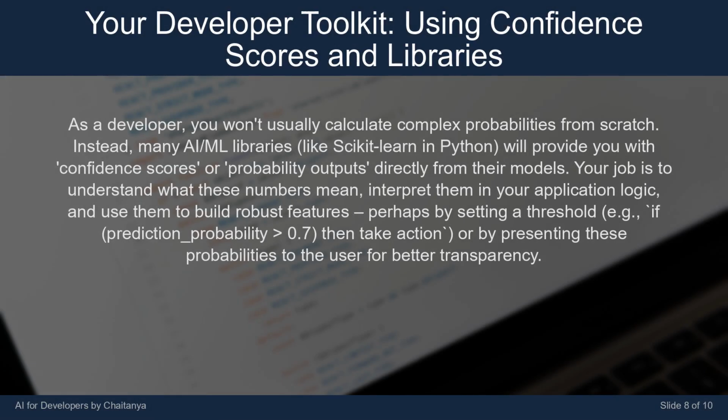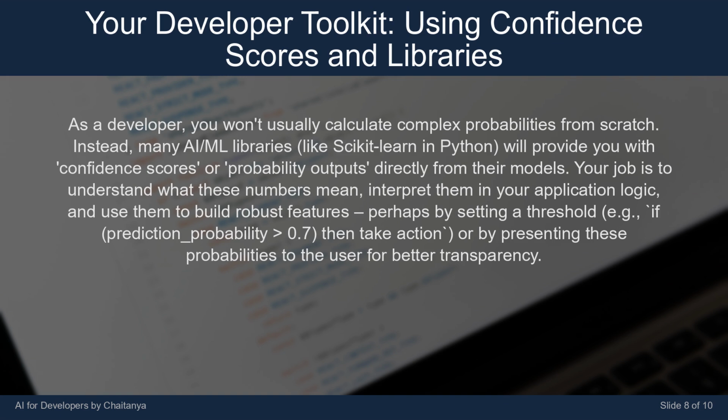As a developer, you won't usually calculate complex probabilities from scratch. Instead, many AI/ML libraries, like scikit-learn in Python, will provide you with confidence scores or probability outputs directly from their models.